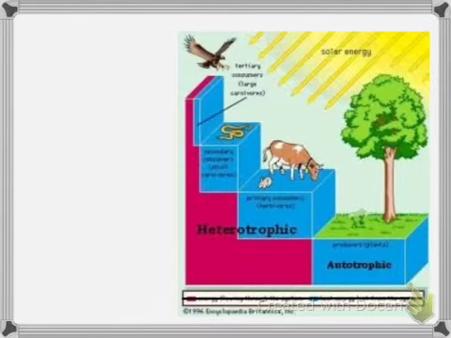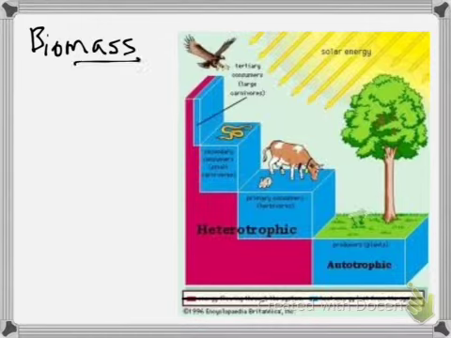The next slide over here talks about biomass, if you will. So biomass over here refers to the mass of living organisms. So bio, coming from the Greek word bio, meaning life, and mass.